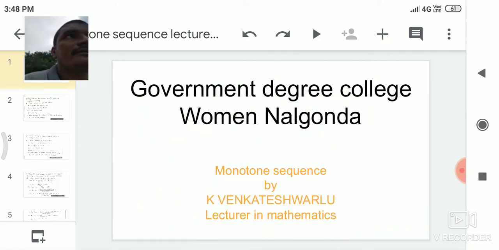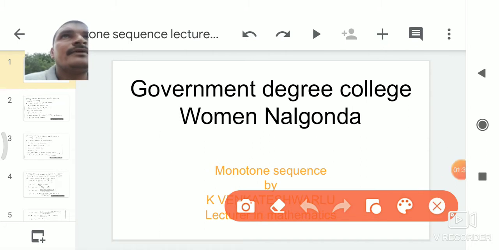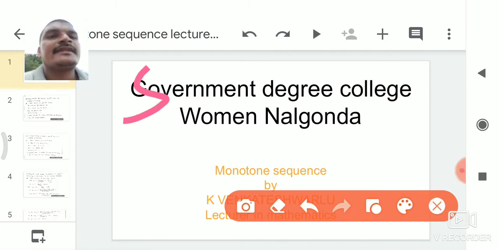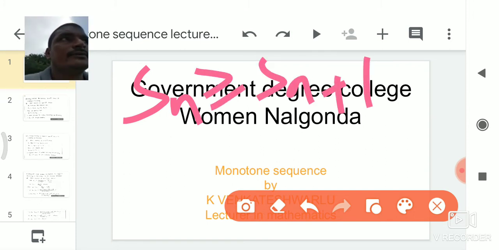Next we discuss the decreasing sequence. What is the definition of a decreasing sequence? A sequence Sn of real numbers is said to be decreasing if Sn is greater than or equal to Sn plus 1 for all n belongs to N. In this case, the first term S1 is an upper bound of the sequence.